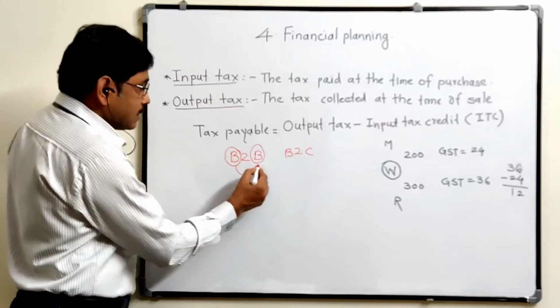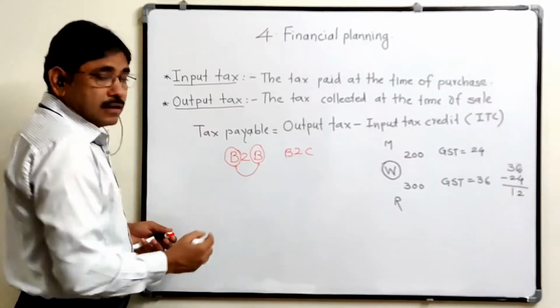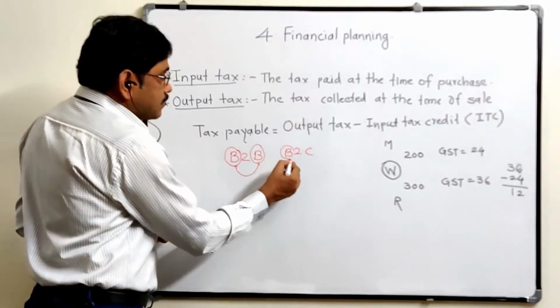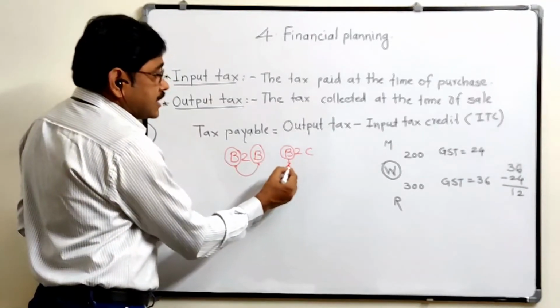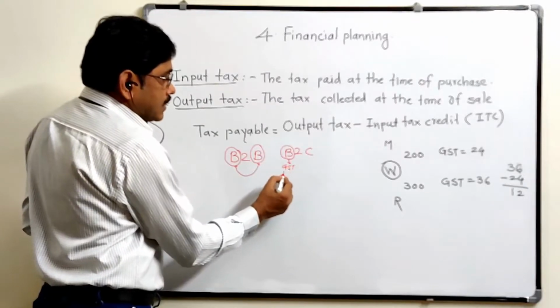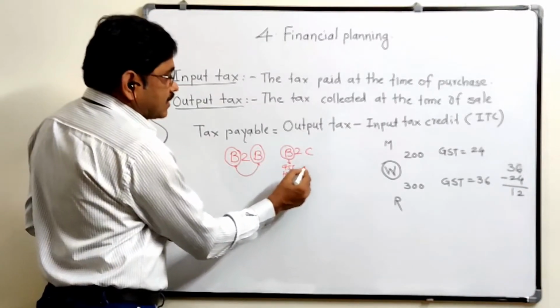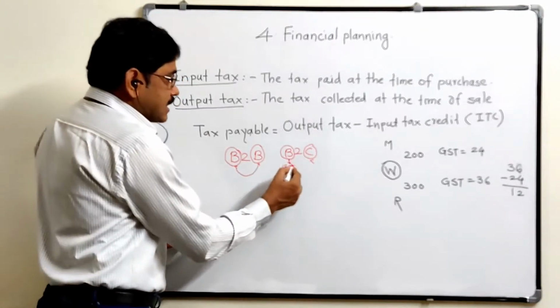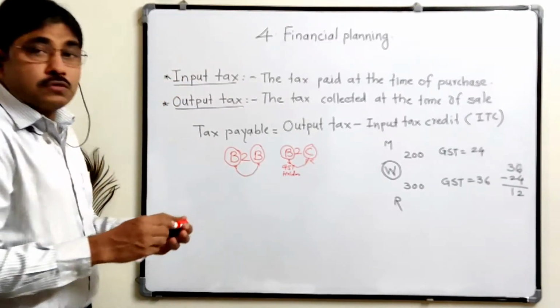The transaction between GST holders is called a B2B transaction. And here this person is a GST holder, but the customer does not have a GST number. Therefore this transaction is called a B2C transaction.